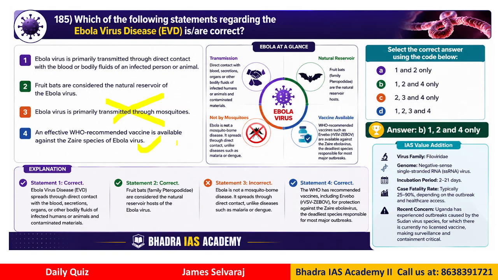Because there is a vaccine available for the Zaire species of Ebola virus, as it was almost like a pandemic issue in some of the African nations. So the World Health Organization recommended this vaccine. Clear now? So statement number 3 is not correct. Okay, so the answer is B. Statement 1, statement 2 and statement 4 are correct. See, you need to be familiar with some of these science and tech terms also for very many competitive exam preparations.